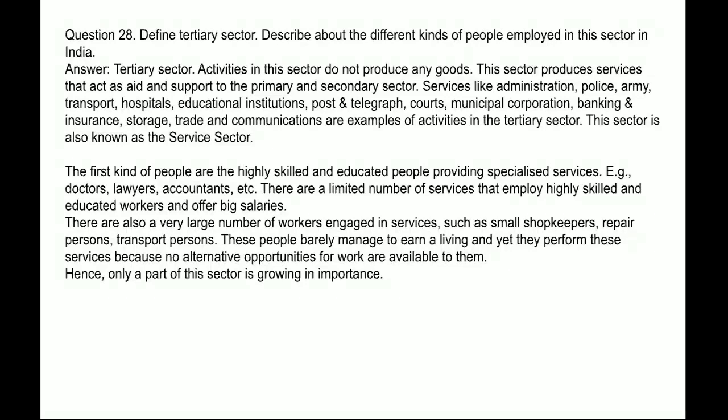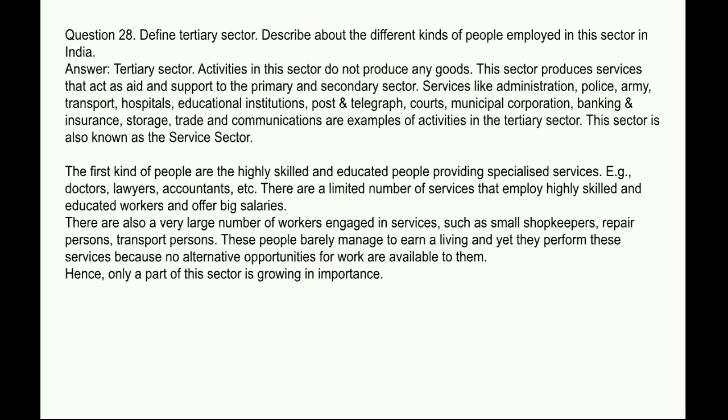Define tertiary sector. Describe the different kinds of people employed in this sector in India. Answer: tertiary sector activities do not produce any goods. This sector produces services that act as aid and support to the primary and secondary sector. Services like administration, police, army, transport, hospital, educational institutions, post and telegraph, court, municipal corporation, banking and insurance, storage, trade, and communications are examples of activities in the tertiary sector.